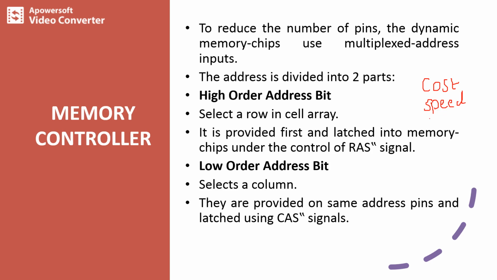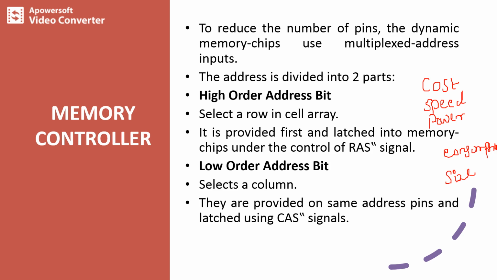Next comes power consumption. So while selecting the RAM chip, we have to consider cost, speed, power dissipation, as well as the size of the chip, that is memory capacity.